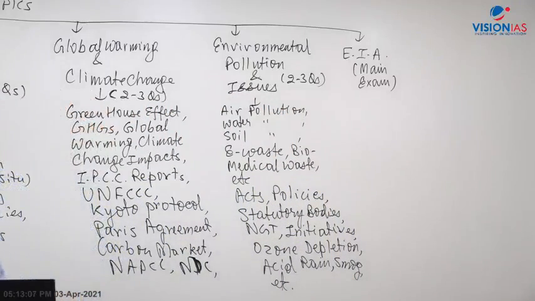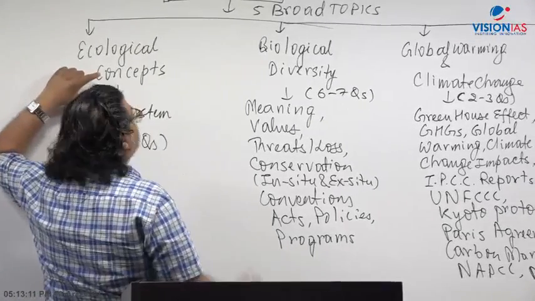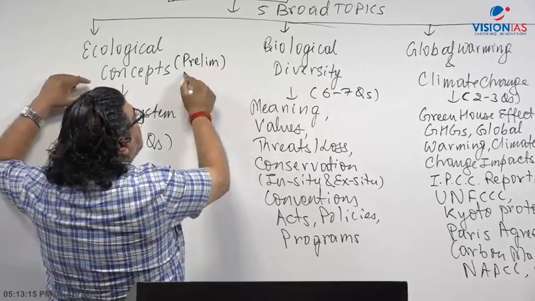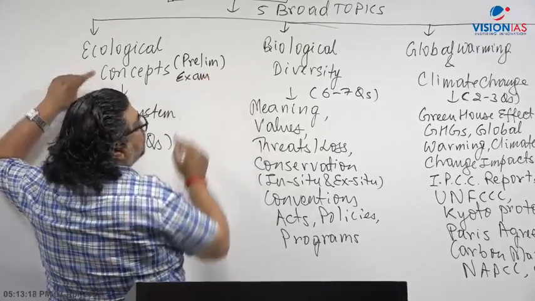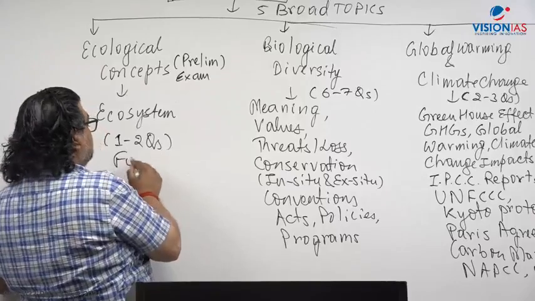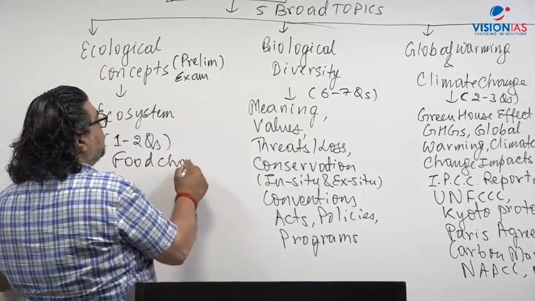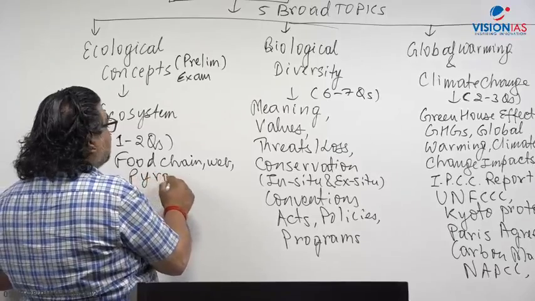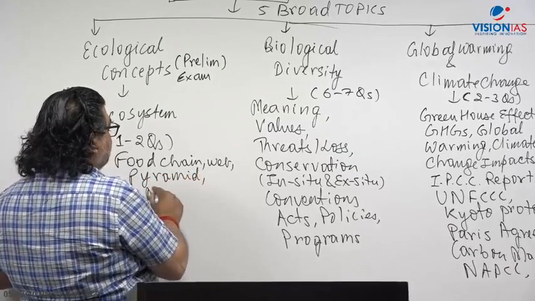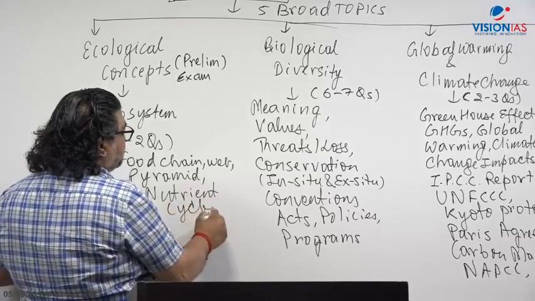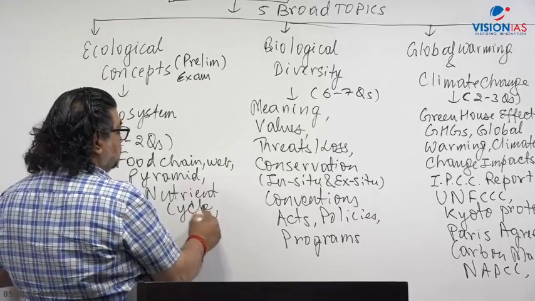Whereas ecological concepts is purely a prelim exam topic, where the ecosystem concept, food chain, today we are going to cover that. Food chain, food web, pyramid, carbon cycle, water cycle, nitrogen cycle, nutrient cycles. All these concepts come there. Biotic interaction, biological interaction, right.